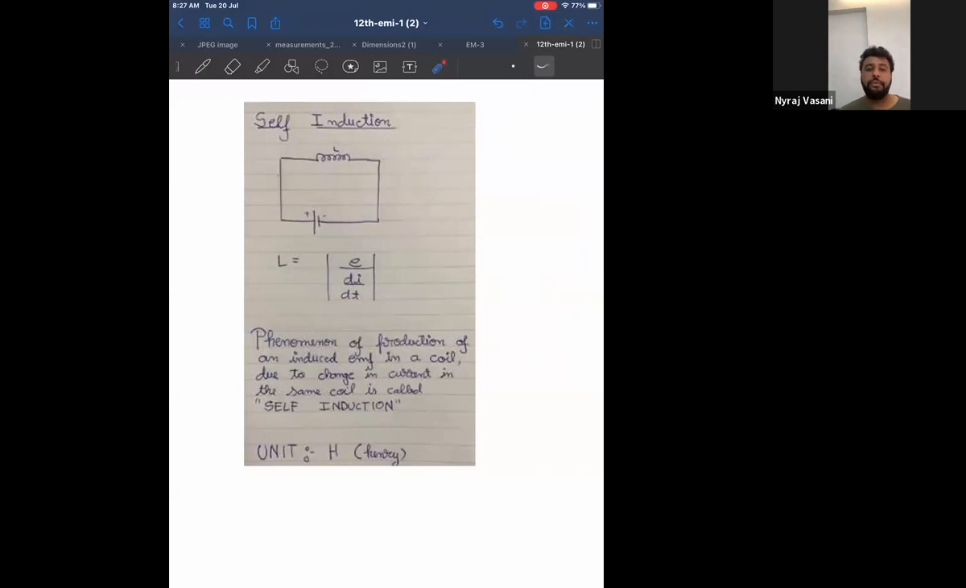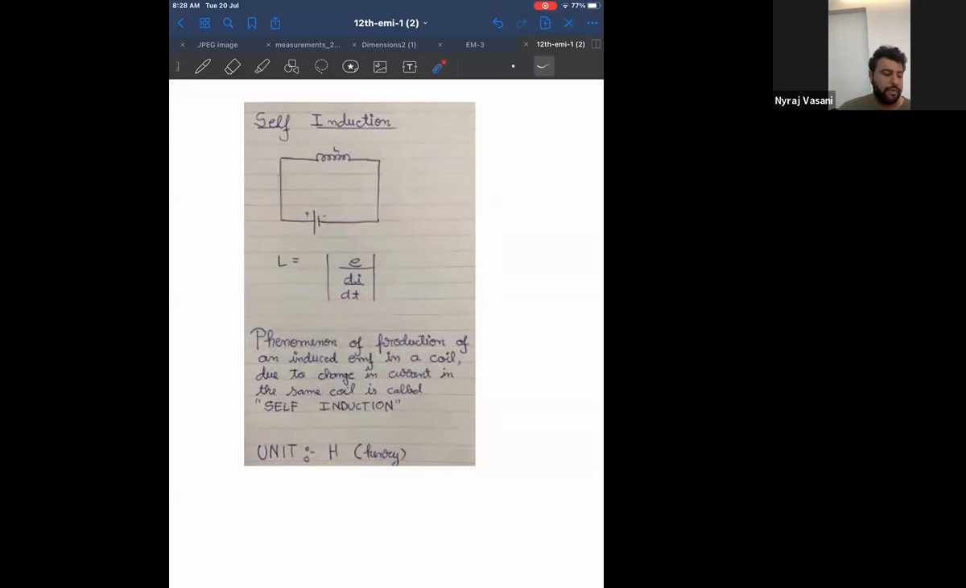Now the actual unit of self-induction, listen to this. What is the actual unit of E? Volt, divided by di. What is the actual unit of current? Ampere. And what is the actual unit of time? Second. Therefore, this is the actual unit, but it is called as Henry. This is the formula. L is equal to E divided by di by dt.